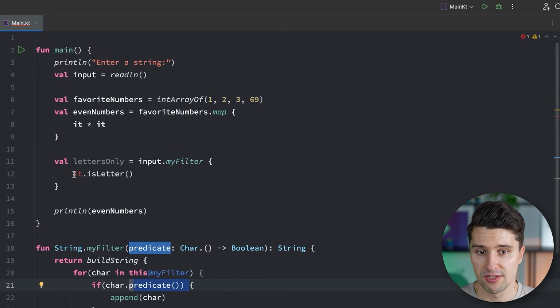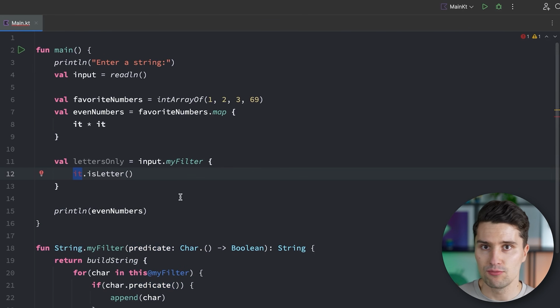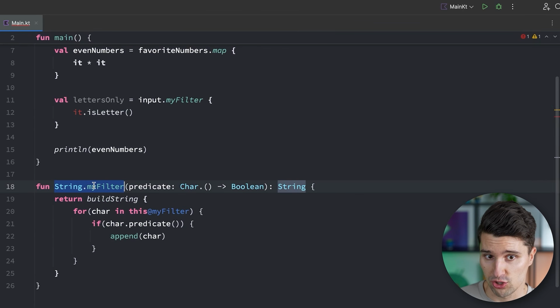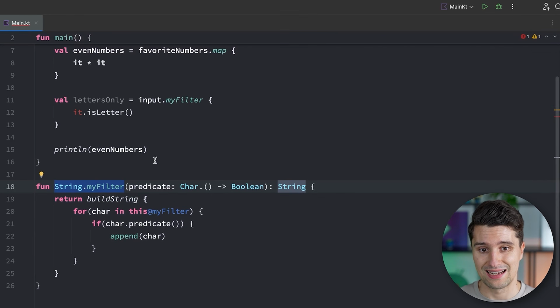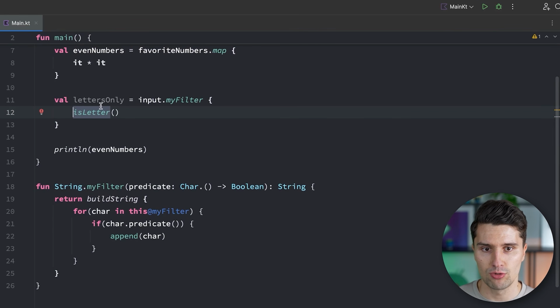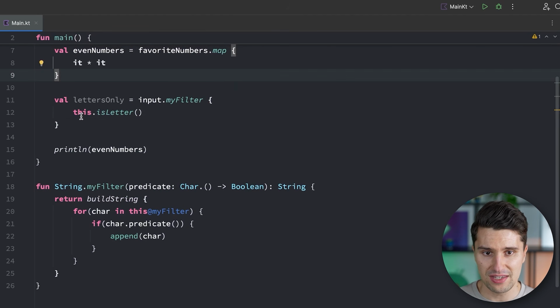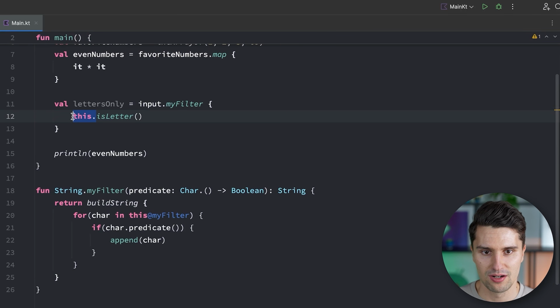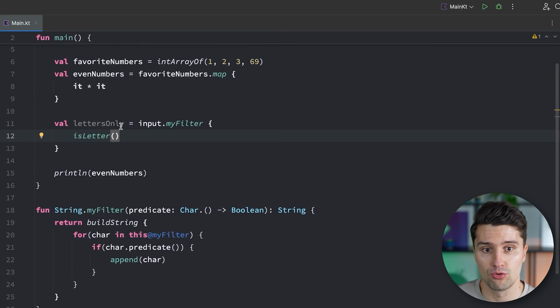However, then we can't reference this with it anymore, because the same rules now count that also count for these extension functions, that if we extend a certain type, we can access the type directly and implicitly. So we can just remove this it in this case, and we can reference isLetter here, because this is implicitly prepended to every single reference here in this function. So we could also say this.isLetter, and this now refers to the current character. So you save yourself a bit of typing by not needing this it every time, but every single call, every single function you reference here by default just applies to the current character.